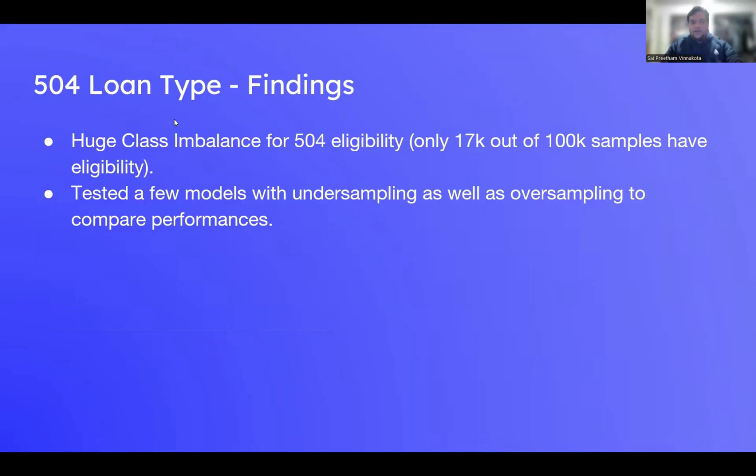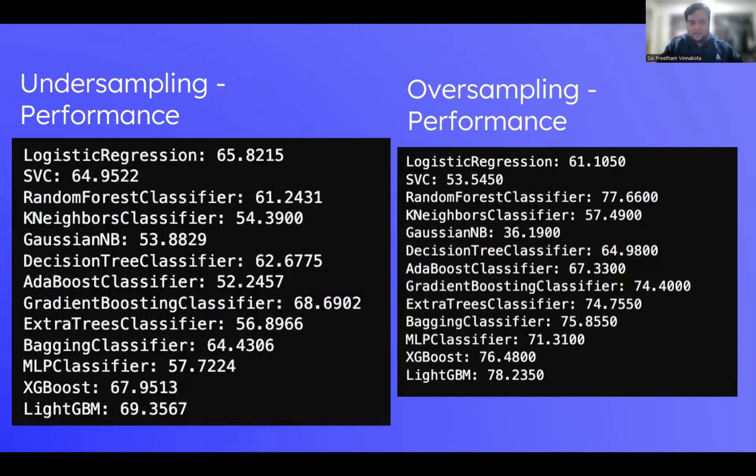For the 504 loan type, we had another problem. We tried to generate more data for 504, but only 17,000 out of 100,000 samples have eligibility. So there's a huge class imbalance in it. We tried two different methods, called undersampling and oversampling, and the results are here.